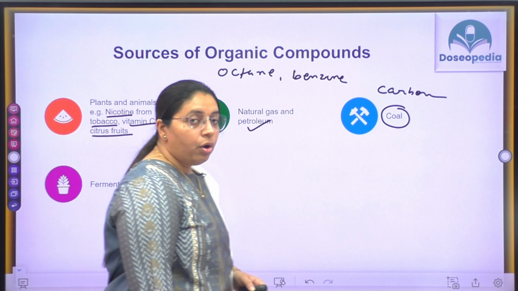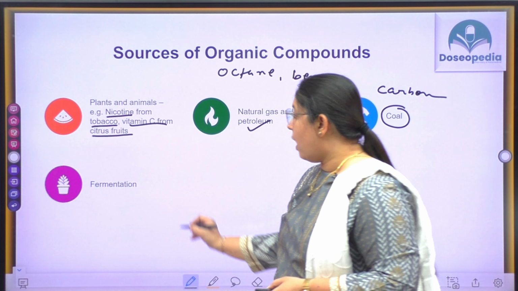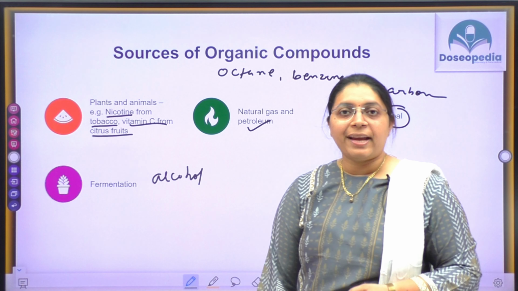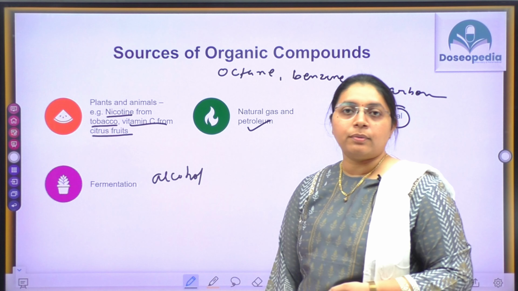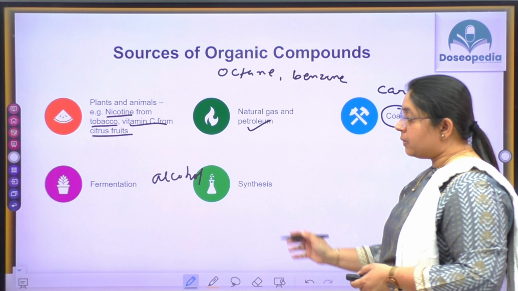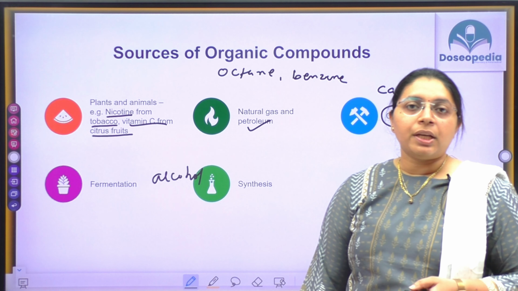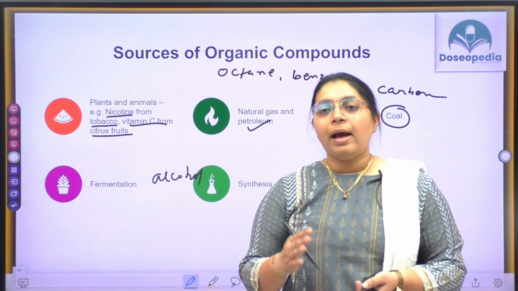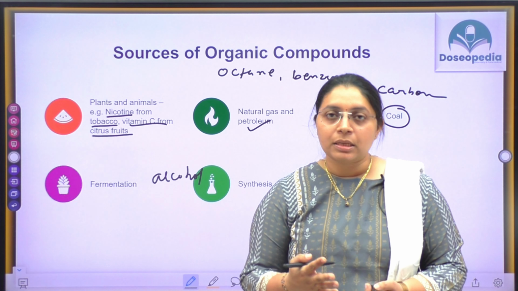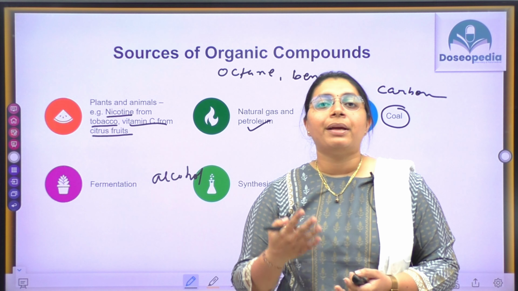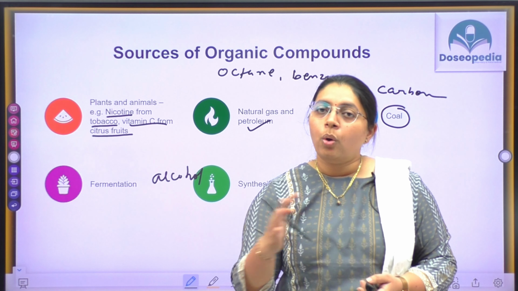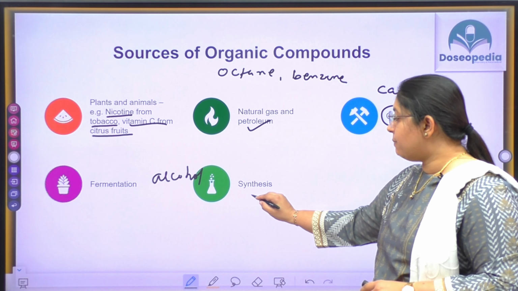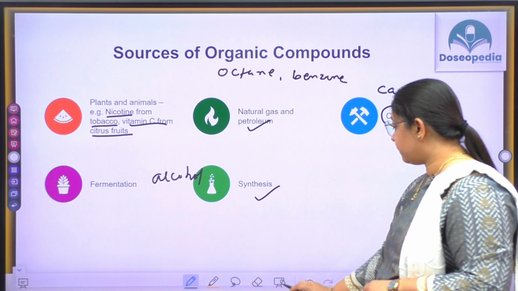Then we have the fermentation process. Alcohol, ethanol, can be obtained from the fermentation process. Then synthesis. In laboratories, we synthesize many organic compounds like many medicines, many drugs, many dyes. These organic compounds are synthesized in the laboratory by synthetic pathways.